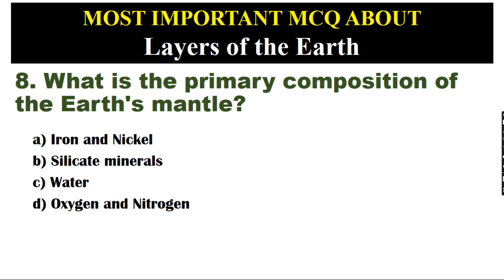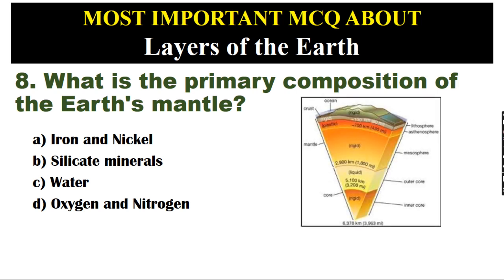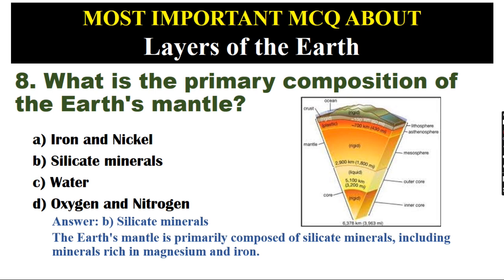What is the primary composition of the Earth's mantle? A. Iron and nickel. B. Silicate minerals. C. Water. D. Oxygen and nitrogen. Answer: B. Silicate minerals. The Earth's mantle is primarily composed of silicate minerals, including minerals rich in magnesium and iron.